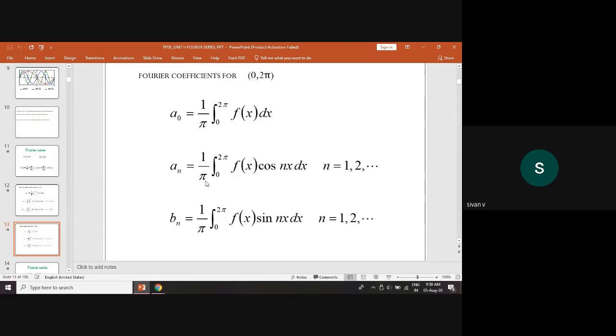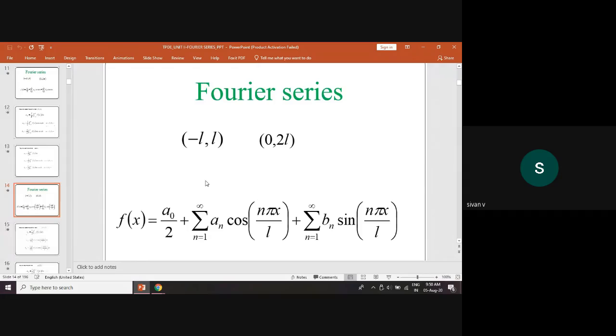Otherwise, they are also called Euler's formulas. They may ask, write the Euler's formula for sine and cosine of 0 to 2 pi or minus pi to plus pi. Okay. Next, Fourier series in the interval minus L to plus L and 0 to 2L.